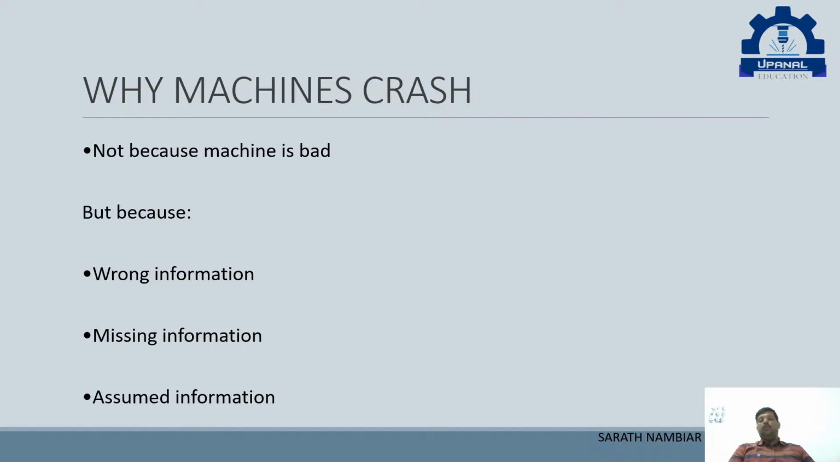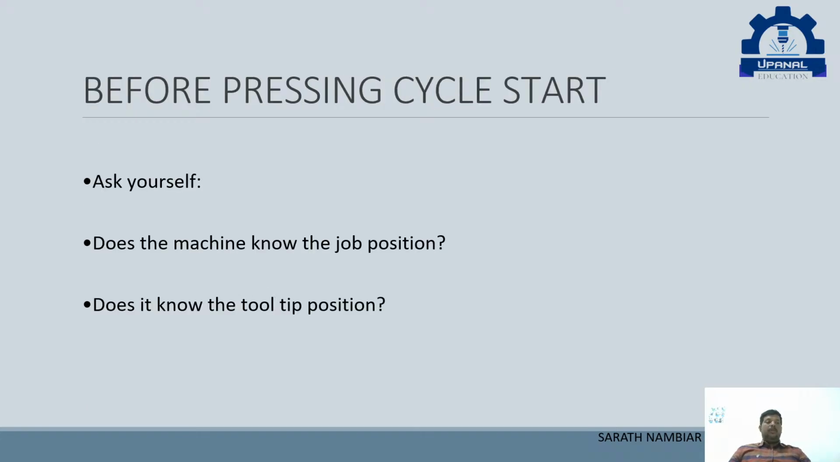Now, why do machines normally crash? The machine gets a breakdown or gets crashed. Why? Because the machine may not be bad. It is because we are providing the wrong information, or some information which we should have provided is missing, or some information is just assumed. It is not reality, we just think about it. That is the reason why most machines crash. Because the machine only does what we tell it to do. So if we tell it wrong, the machine will also do it wrong.